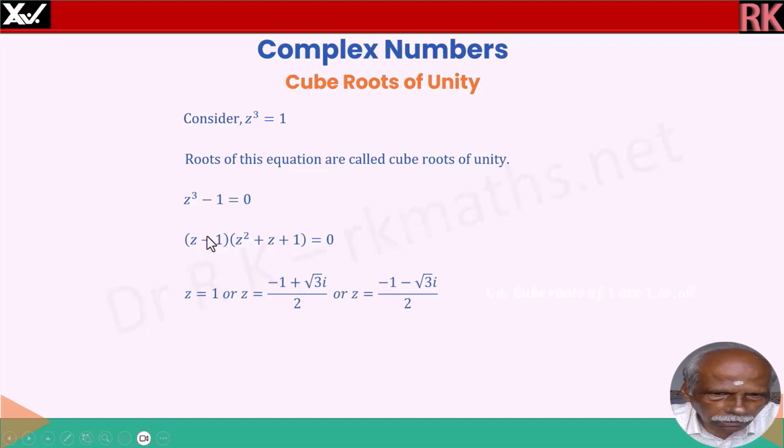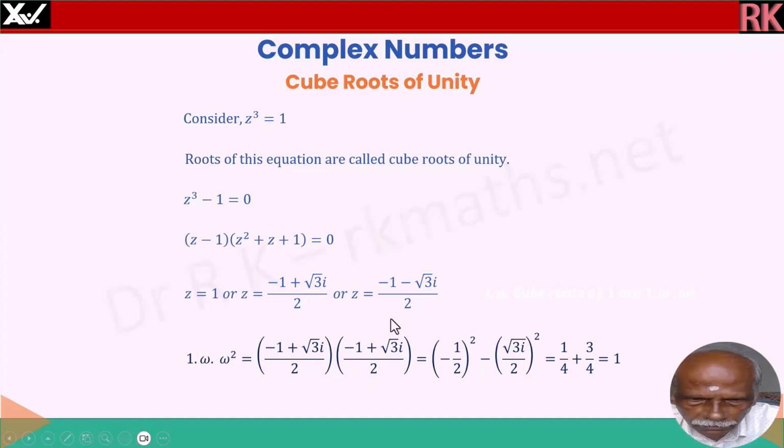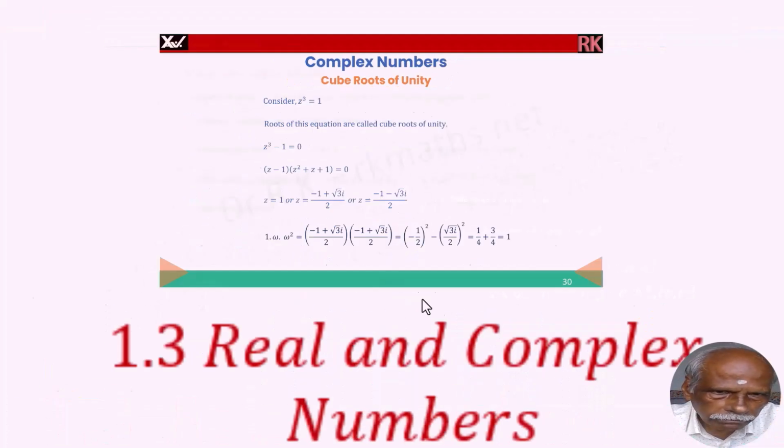Therefore, z is equal to 1 or z equal to minus 1 plus root 3i divided by 2, or z is equal to minus 1 minus root 3i by 2. So 1 is taken as omega and this is taken as omega squared. Right? So if you multiply these two, you will get 1. You get minus 1 by 2 whole squared minus root 3i by 2 whole squared, and that is 1 by 4 plus 3 by 4, that is equal to 1.